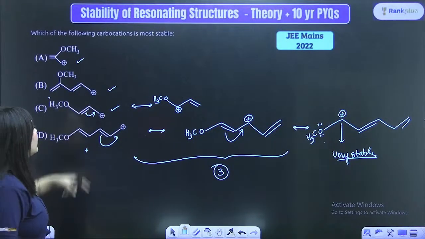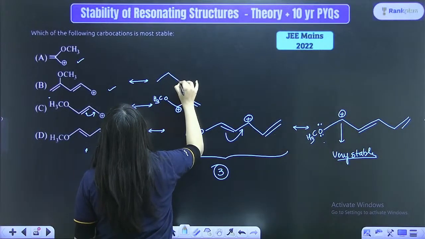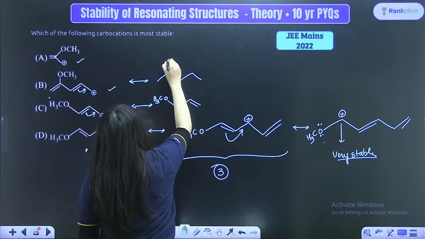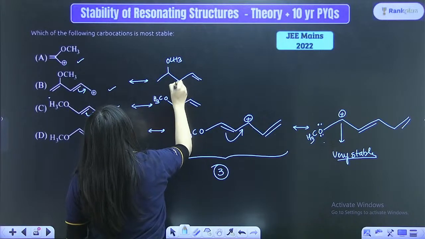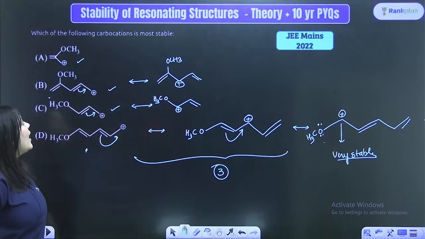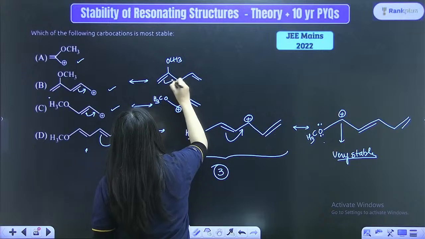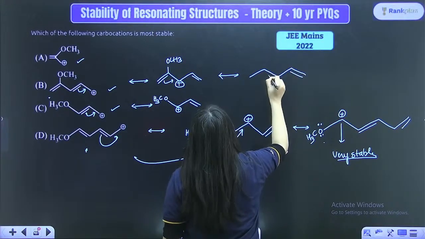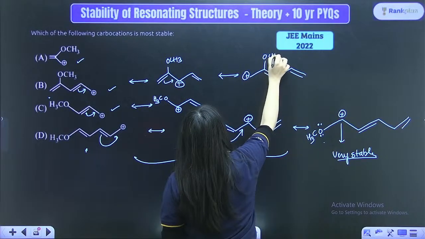Now if I try to draw the resonating structure over here, how many resonating structures would be present? 1, 2, 3, 4. So this double bond will actually move over here, right? And here is the OCH3 part. When the double bond moves over here, the positive charge comes over here, and there is a double bond over here, right? Now once again I can draw the resonating structure. This double bond will move over here, so here once again 1, 2, 3, 4. The positive charge comes over here, and here is the OCH3 group.